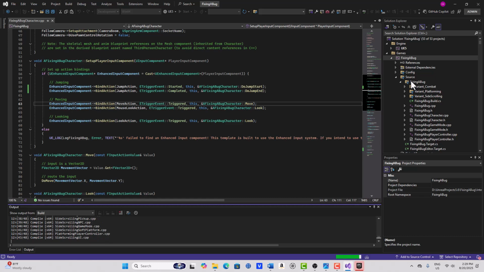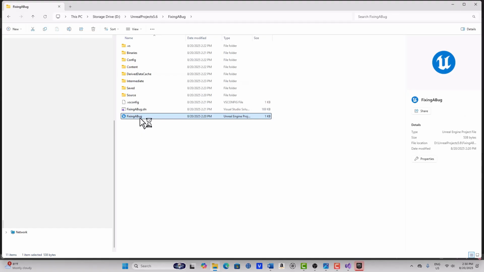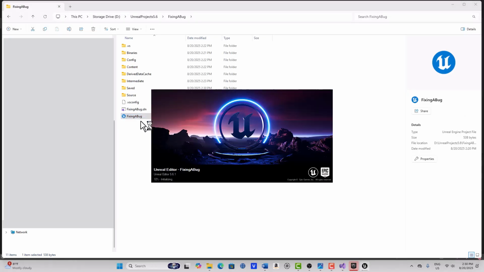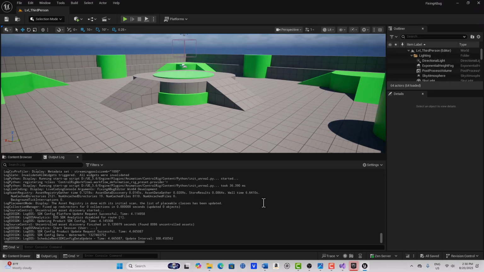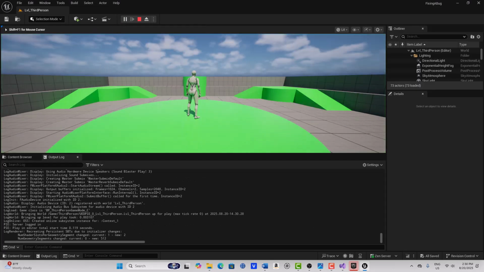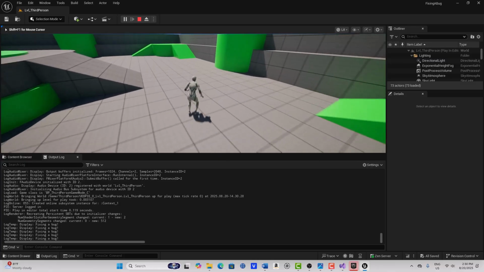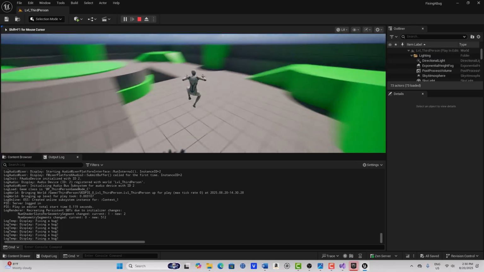I'm going to jump ahead real fast here as soon as it's done. Now we go to our original program file on our system, and it's called FixingABug. We click the folder here, and let's see if it'll print out Fixing a Bug, or it could be Hello World or whatever you want it to say. I say Unreal Engine and Unreal Editor all the time. So I have my output log docked. We'll hit play. There's my character, third person. Hit the space bar, look, Fixing a Bug. So we fixed a bug in Unreal Engine.